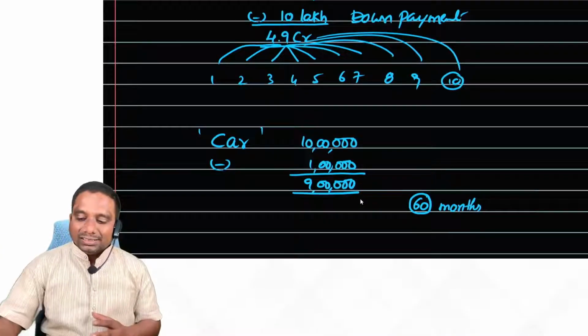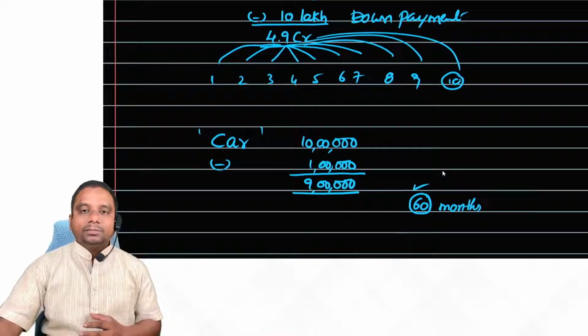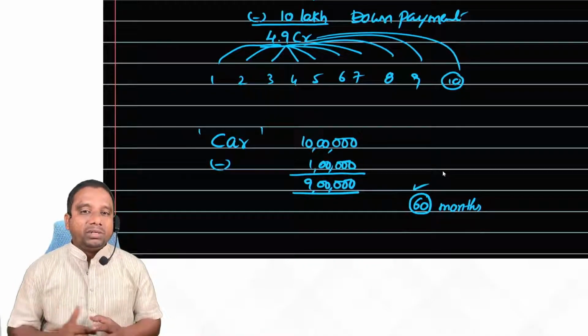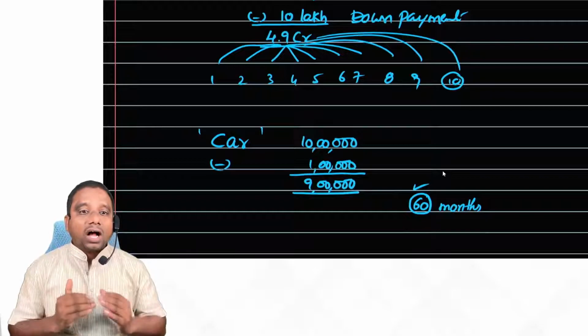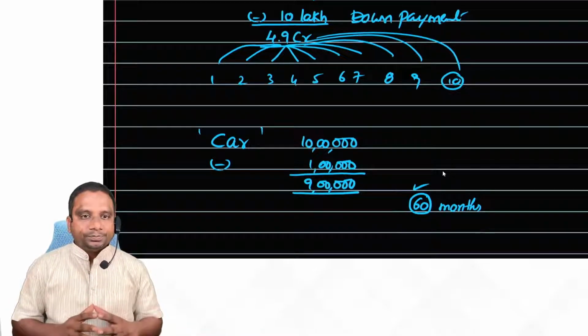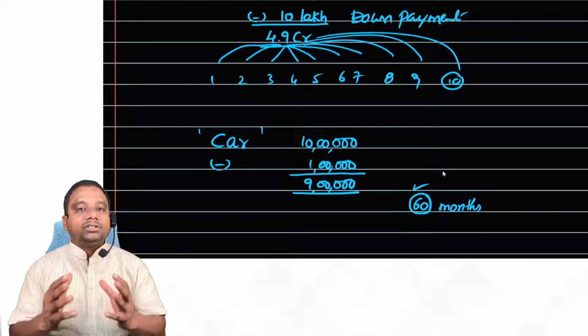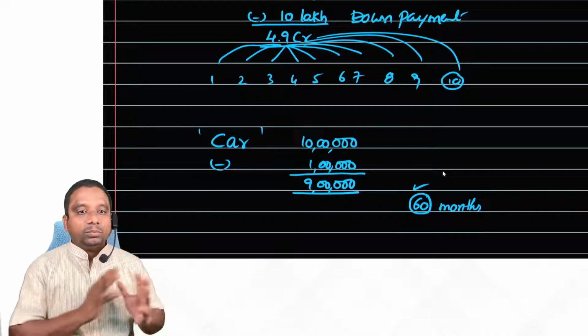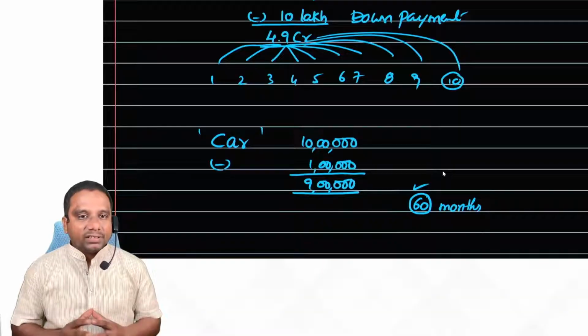Here, once the 60th installment, the 60th EMI payment, is cleared, the car is transferred again. The ownership is transferred to you by the finance company. This is the best example.